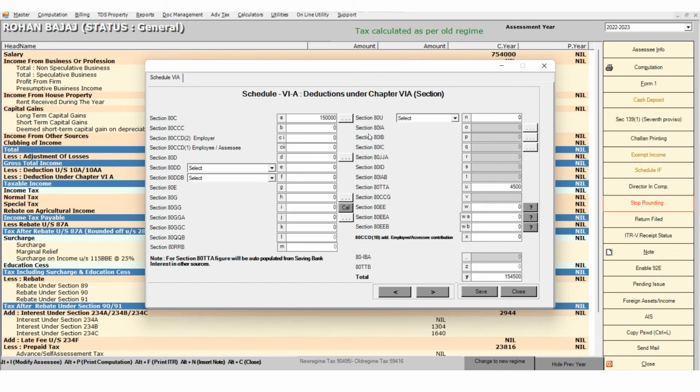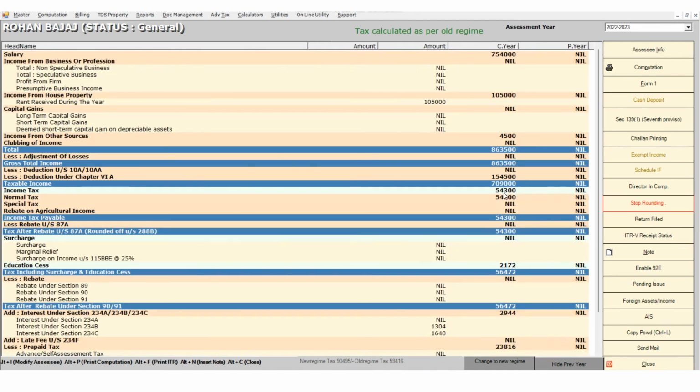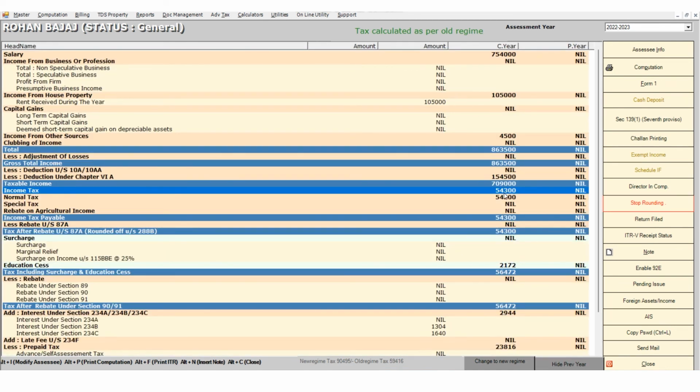And as per the documents and as per the record, Mr. Rohan Bajaj is also paying a LIC premium of rupees 1,50,000. So the total amount which has been provided as the exemptions, or you can say as the deductions under chapter 6A, is rupees 1,54,500. And as per the slab rate, tax would be calculated automatically over here.